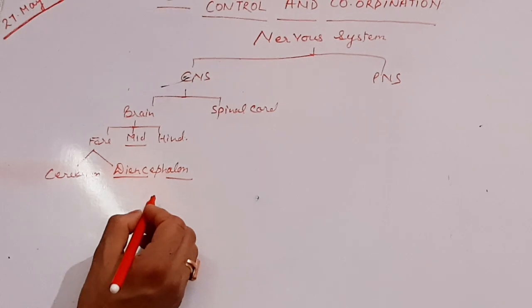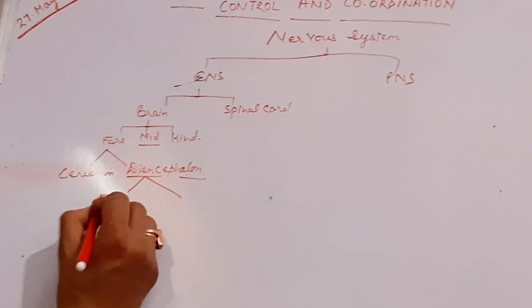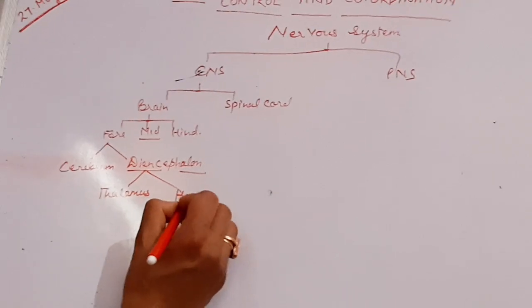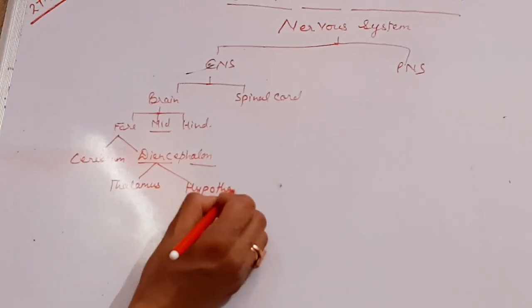Diencephalon is the region mainly composed of thalamus and hypothalamus. Thalamus is a major coordinating center for sensory and motor signaling.